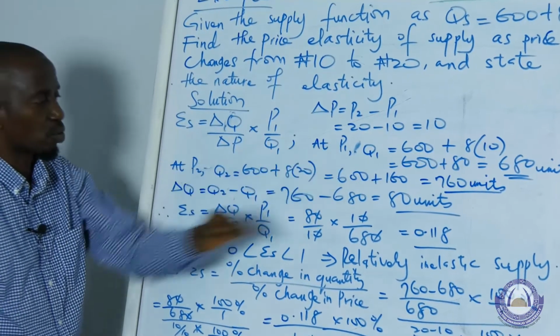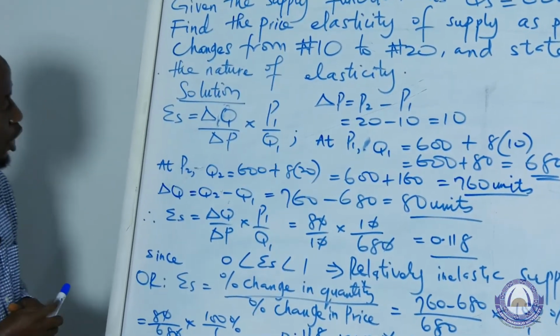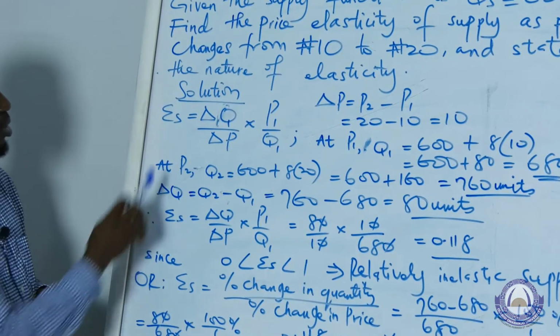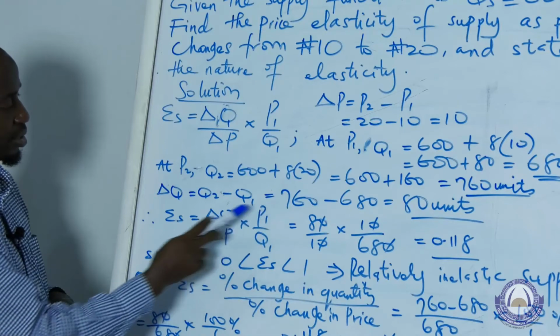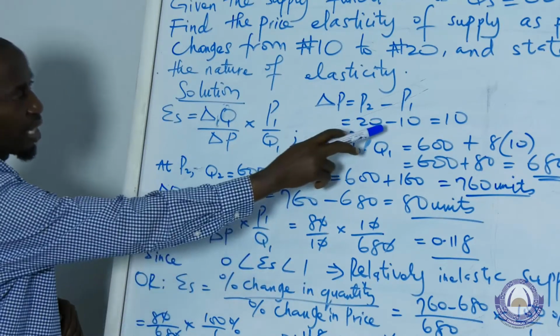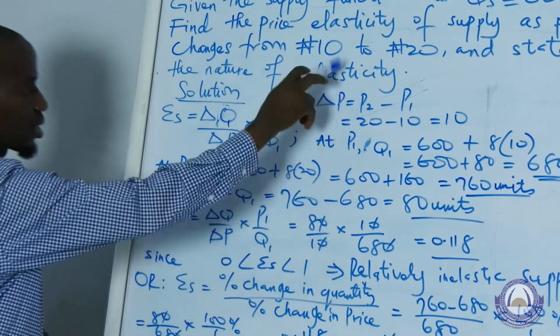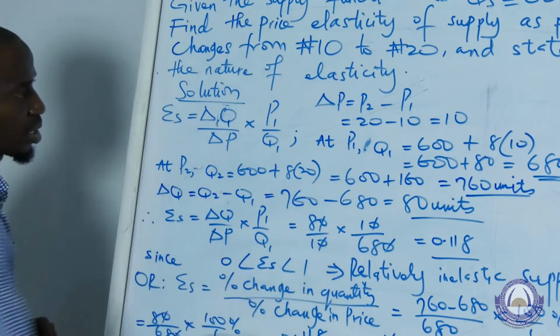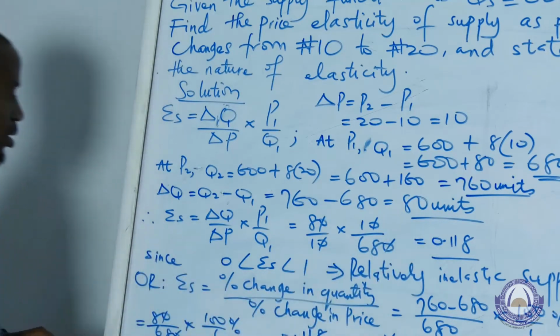So all these values will now be substituted into our original supply equation, and that will give 80, that is the change in quantity supplied, divided by change in price, which is 10, multiplied by the initial price level, that is 10, over the initial quantity supplied, that is 680, and that will give us 0.118.